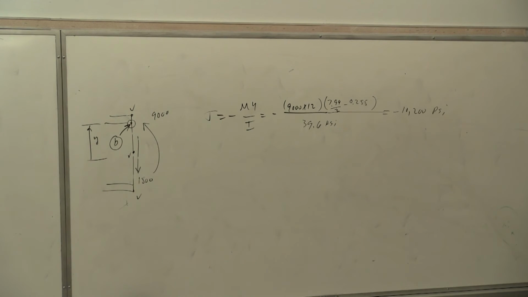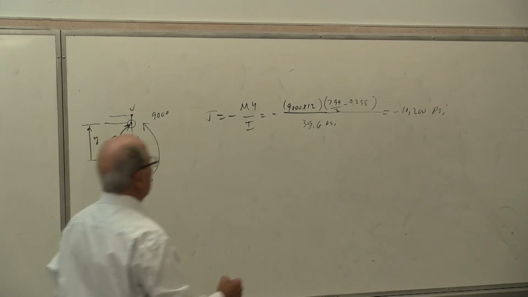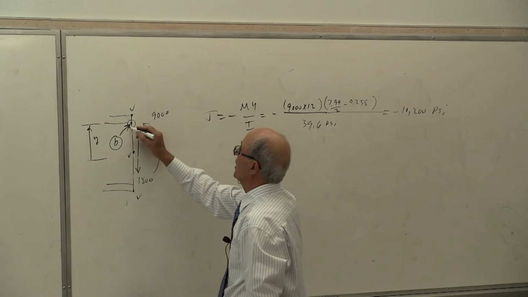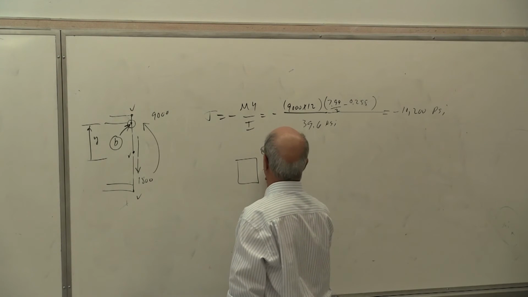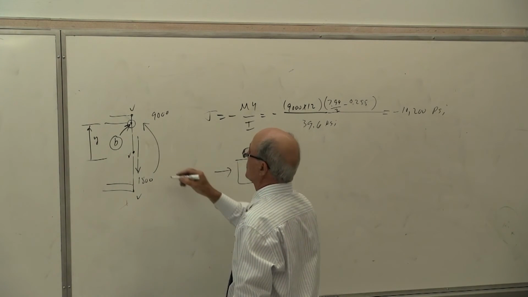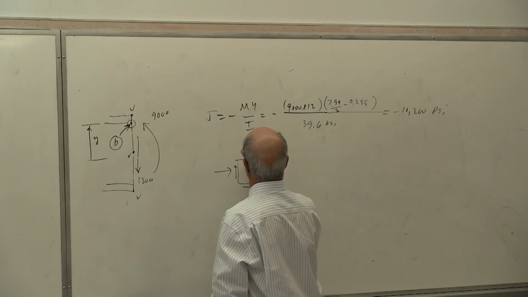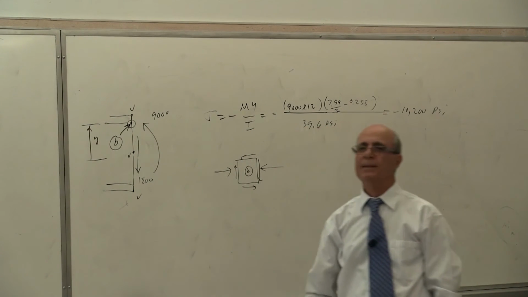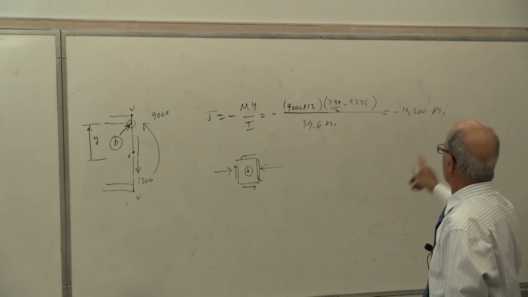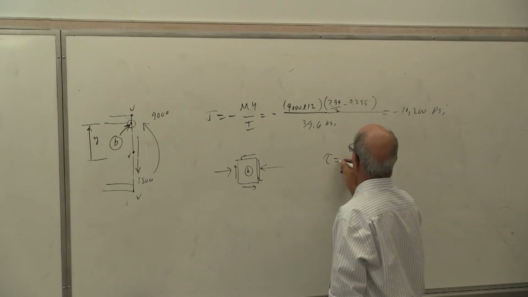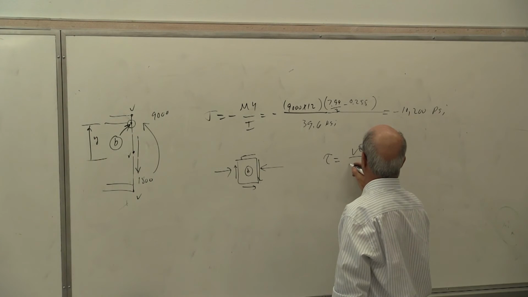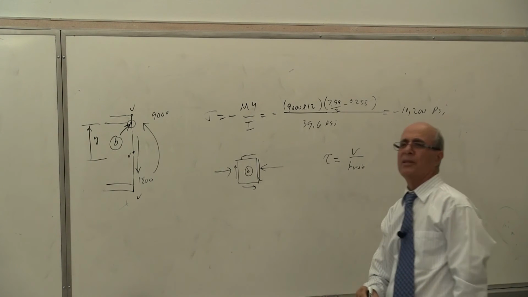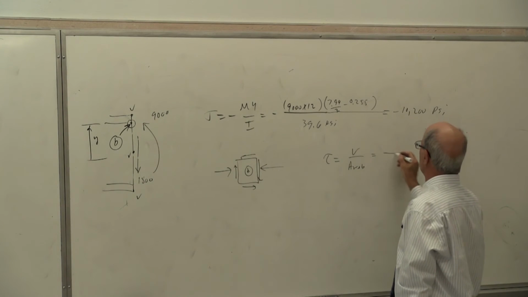However, I have a shear stress there too, yes or no? The shear stress will be calculated based on that formula. So the shear stress at that point, in other words, this is what we are trying to do, guys. Look at the point here. I hope you understood everything we did in the past. You have here a normal stress and you have here a shear stress. This is point B, correct? Normal stress is this much. What's the shear stress? According to the formula, shear force over area of the web. But this time, the shear force is not 2,200.